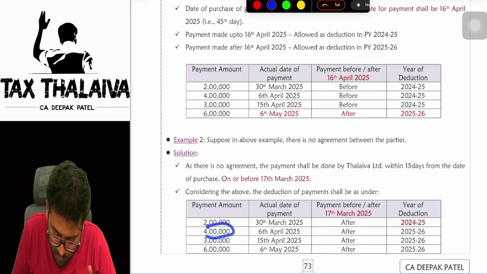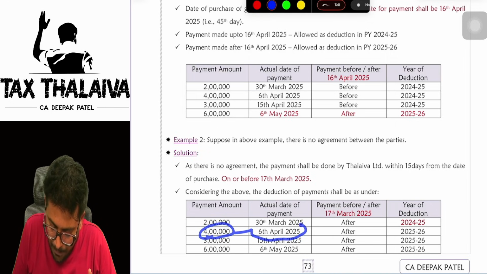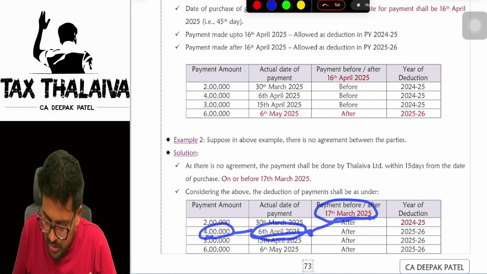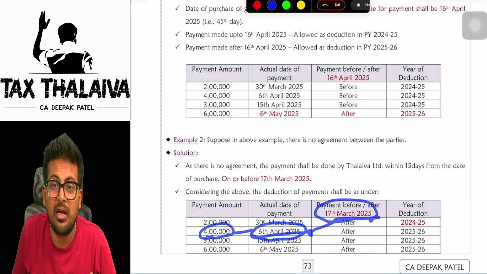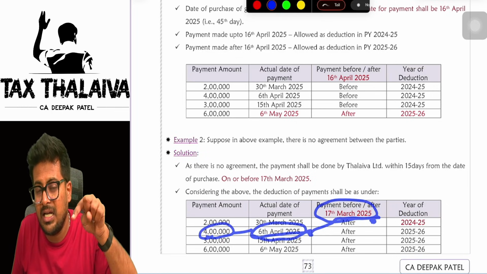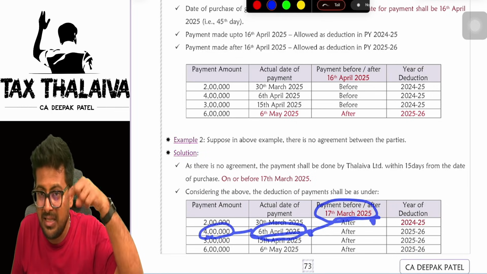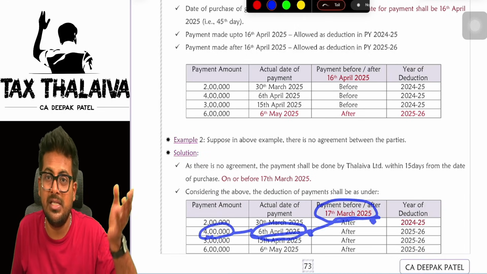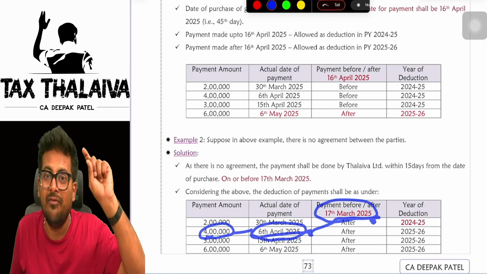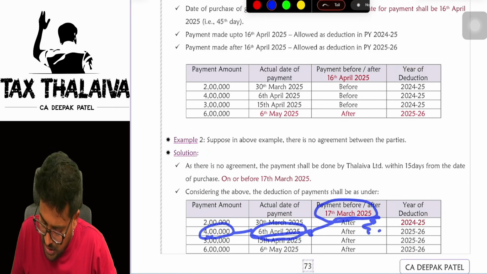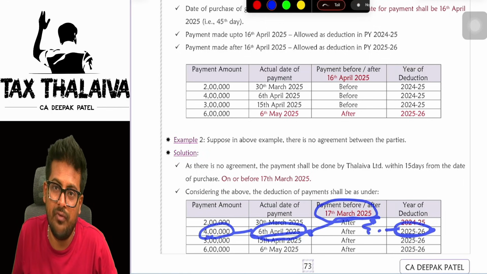But in the next scenario, 4 lakhs, actual payment date is 6th April, boss. Is the payment done before 17th March? No, after. After means the payment date. Whenever the payment date is in that financial year, you will get deduction. When is the payment date here? 6th April 25. Means it is falling in which financial year? Previous year 25-26. So the deduction will be available in PY 25-26.